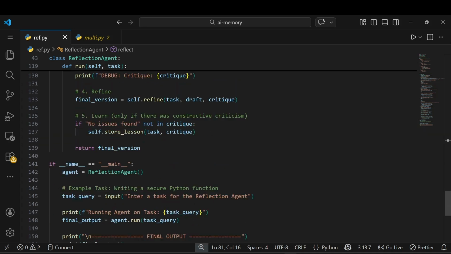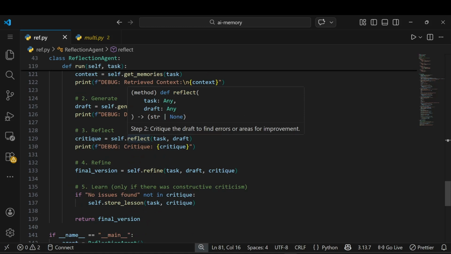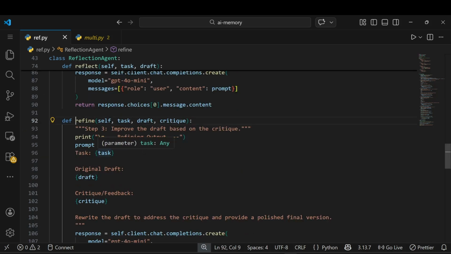Let me just go here. You can see now I'm getting all those problems, all those mistakes made by the LLM the first time. Then you can see the final version we just refined. We are going to fix all those problems made by the LLM the first time. For that we need to pass the task, the draft we got the first time, and what mistakes it made. You can see here in the refine, I'm improving the draft based on the critique.